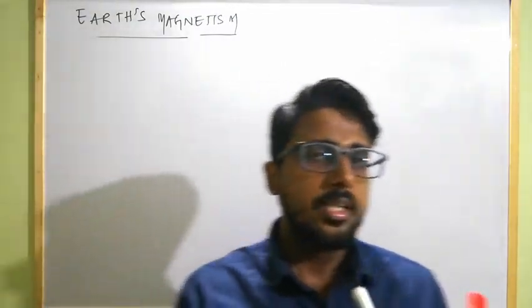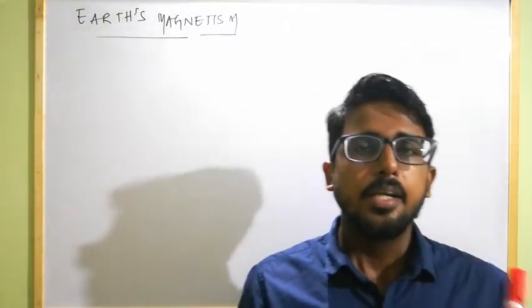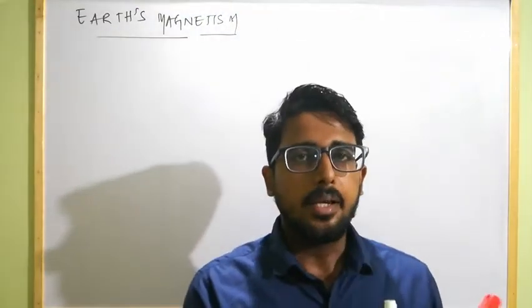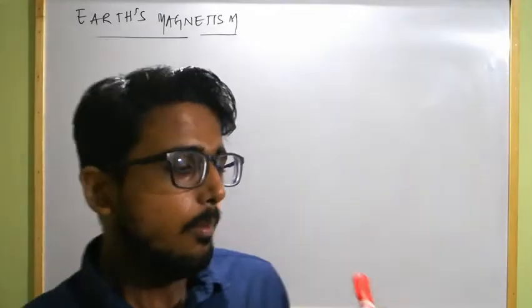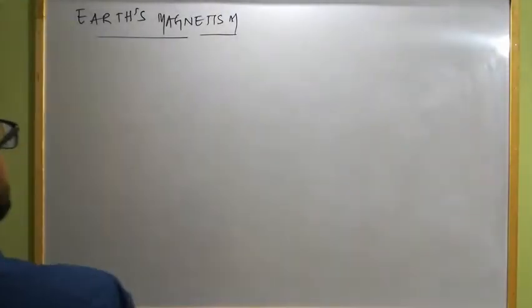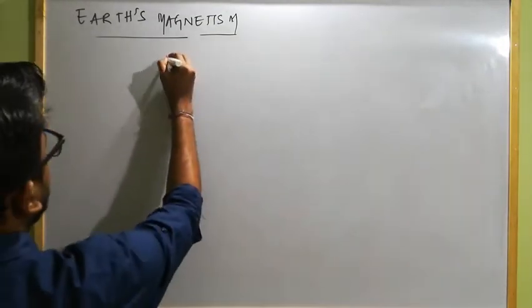So due to the directional property of the bar magnet, it is concluded that our Earth behaves as a magnet, and this was first proposed by William Gilbert. Clear? So the evidence for Earth's magnetism is the directive property of the bar magnet.